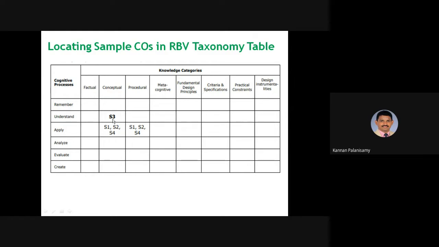For example, S3 comes under understand and conceptual. S1 has two categories of knowledge, conceptual and procedural, and comes under the apply category. Then S2 also like that, then S4 also, right? So in this way, we have to locate the CO in the revised Bloom's-Vincenti taxonomy table, right?